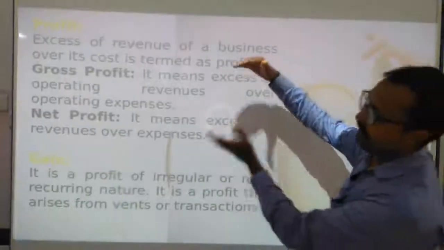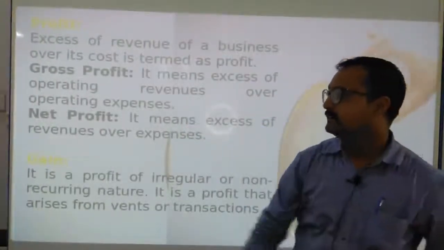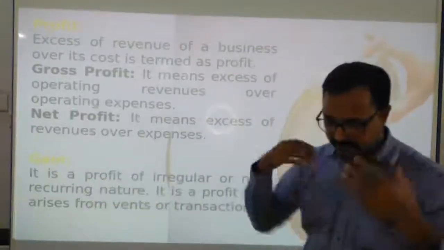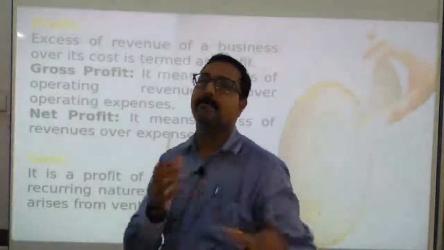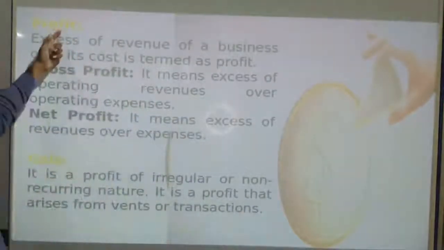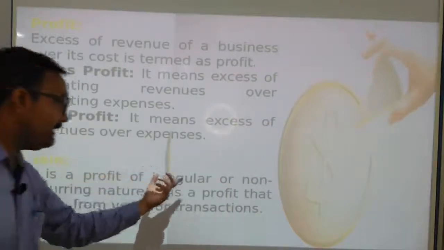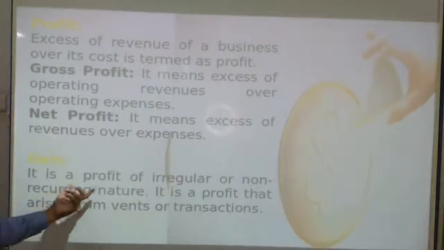After gross profit and net profit, we have a very important topic, that is gain. In the general term, gain is considered as profit, but there is a small difference between profit and gain. So what is gain? It is a profit of irregular or non-recurring nature.